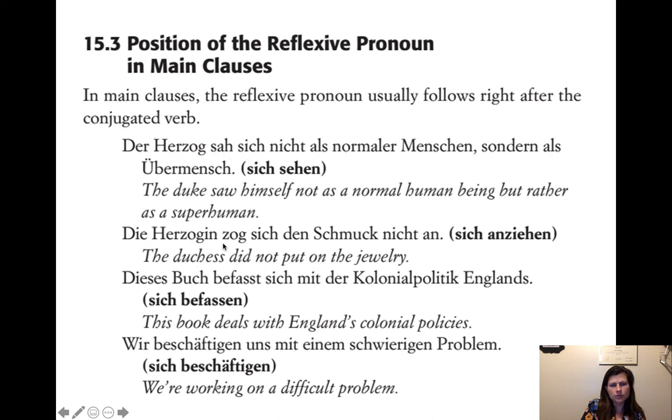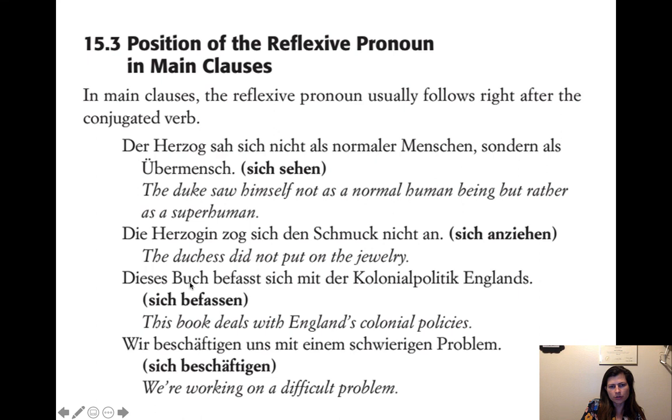Die Herzogin zog sich den Schmuck nicht an. So zog is a simple past. And then this one's also simple past. And then after this verb, we're going to do the reflexive pronoun. Dieses Buch befasst sich mit der Kolonialpolitik Englands. So befasst sich, befassen is like to deal with, right? To talk about the subject of. So befasst is the verb, it's conjugated to match the subject, and then sich, it's he, she, it, right?